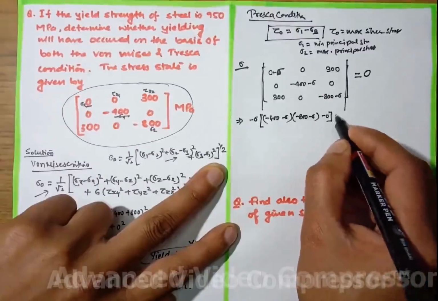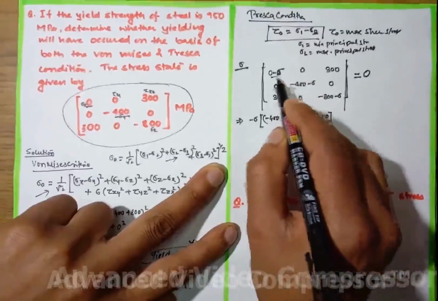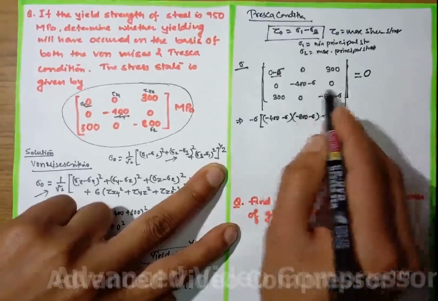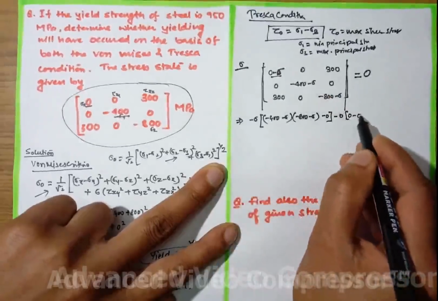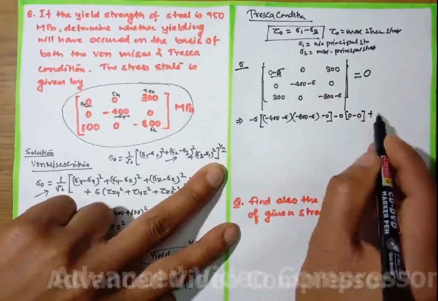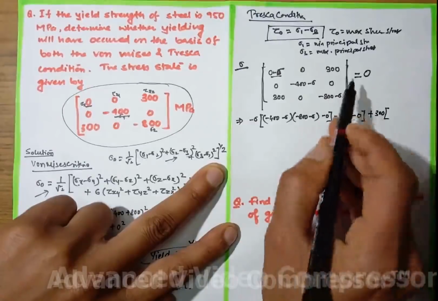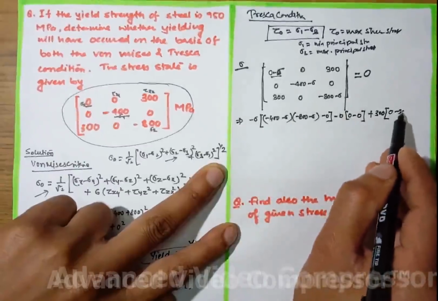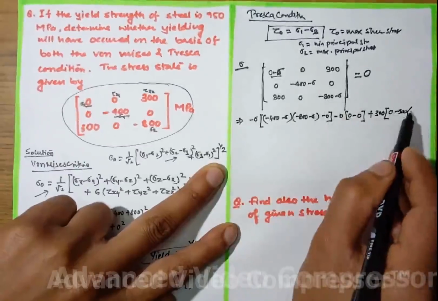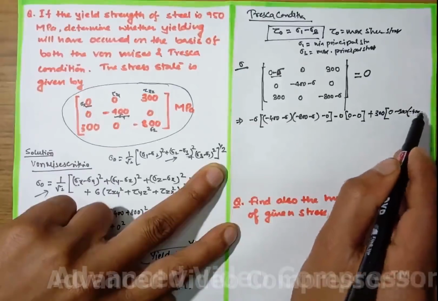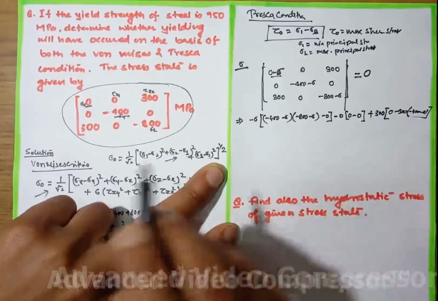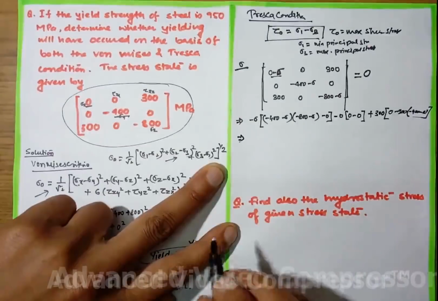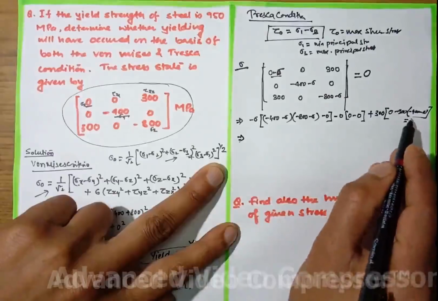Then here, if you take this one, first this, second this, minus 0, then the whole will be 0 into 0, so 0 minus 0 plus 300 will take 0 minus 300 into (minus 400 minus sigma). Okay, and this should be equal to 0.